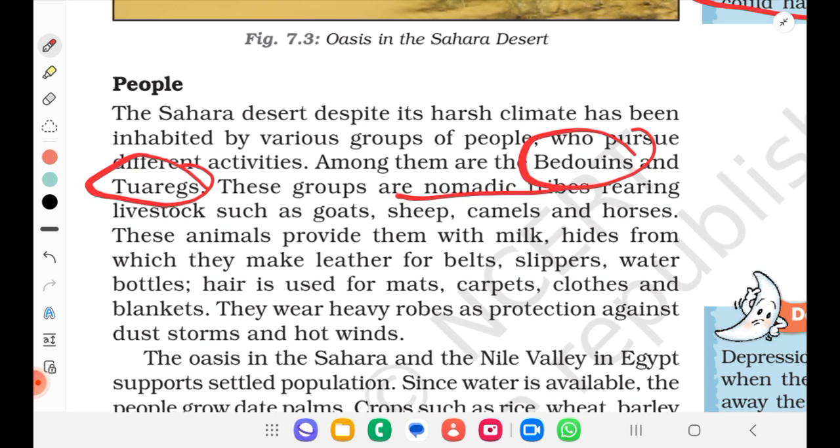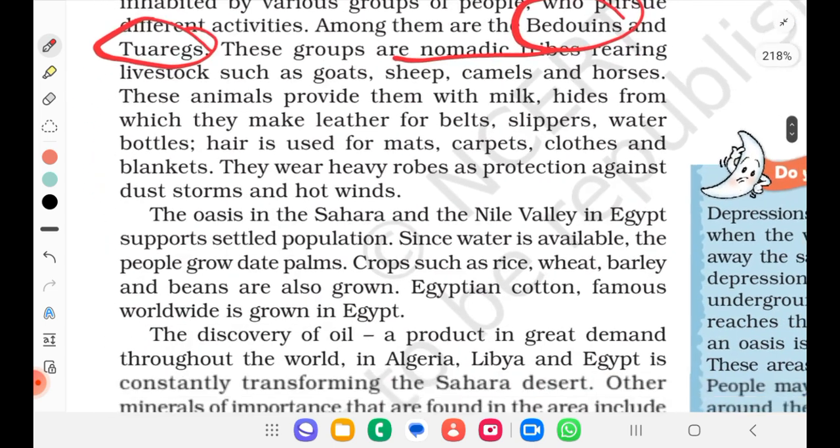These animals provide them with milk, and hides from which they make leather for belts, slippers, water bottles. Hair is used for mats, carpets, cloths and blankets. They wear heavy robes as protection against dust storms and hot winds.